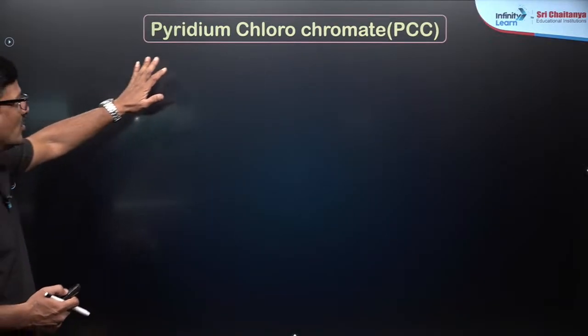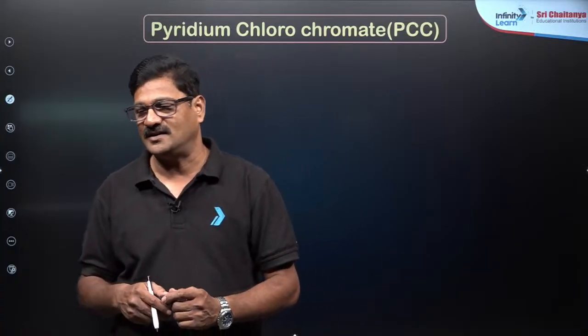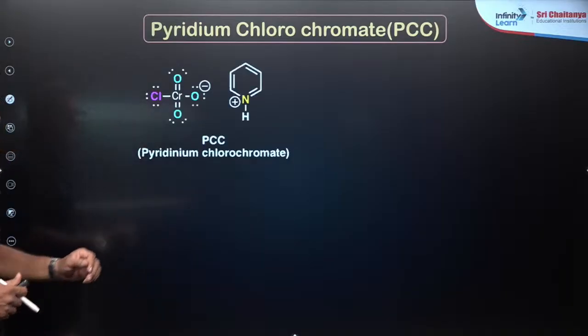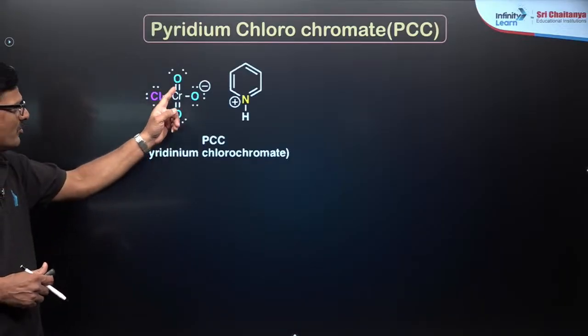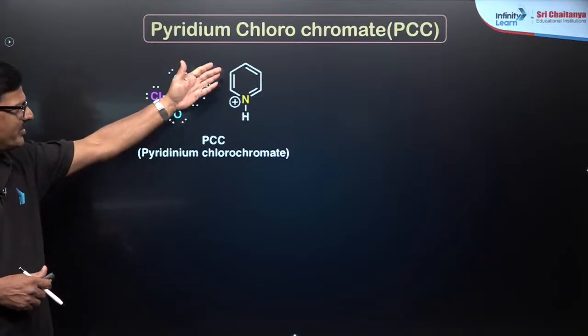Pyridinium chlorochromate, the other one is PCC, a mild oxidizing agent. That is chromium chlorochromate and pyridinium ion.